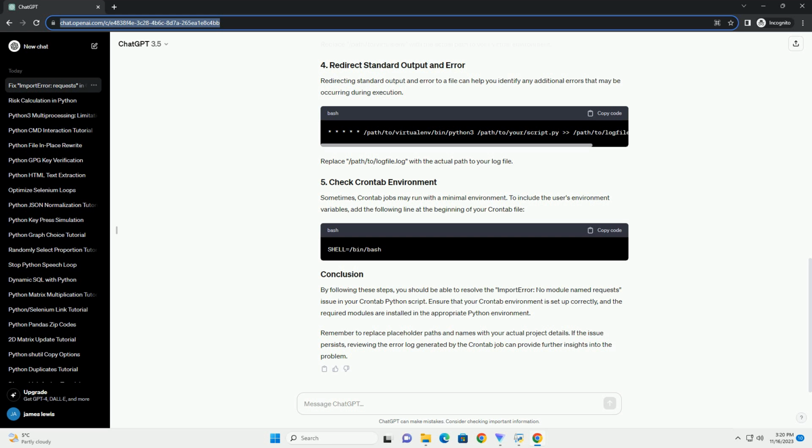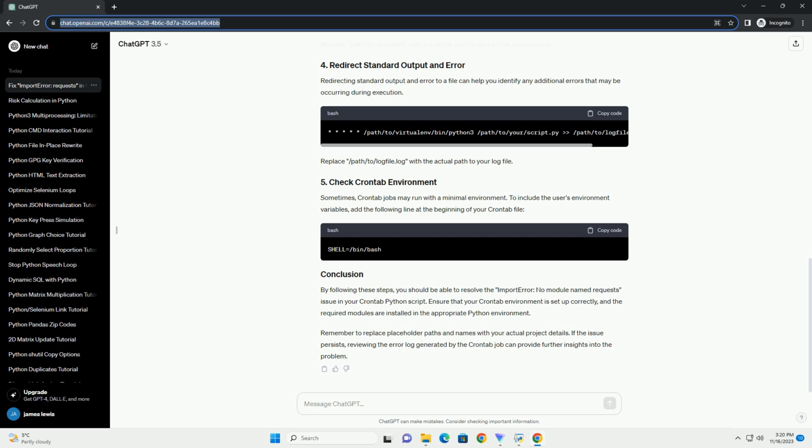ChatGPT. Title: Troubleshooting ImportError No module named requests in Crontab Python Script. If you encounter the error message ImportError No module named requests while running a Python script in a Crontab job, it indicates that the requests module, which is not a built-in module in Python, is not available in the environment where your Crontab job is executing. This tutorial will guide you through the process of resolving this issue.